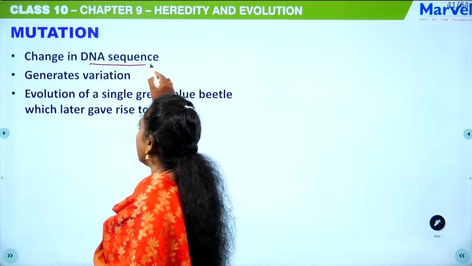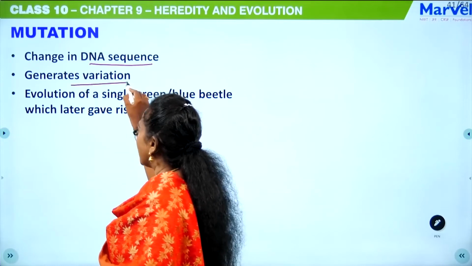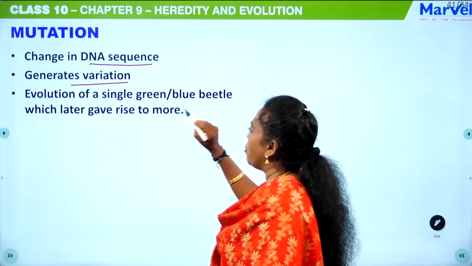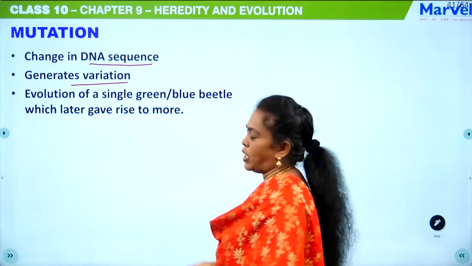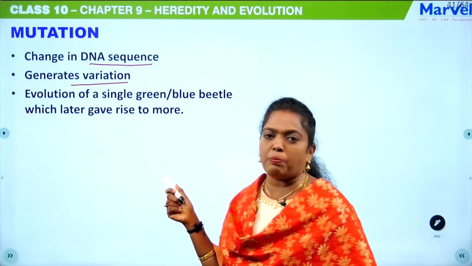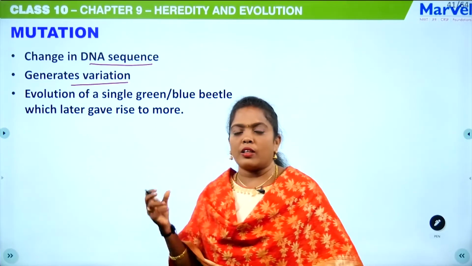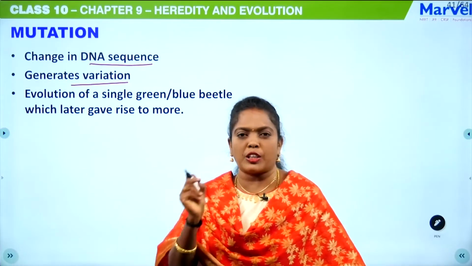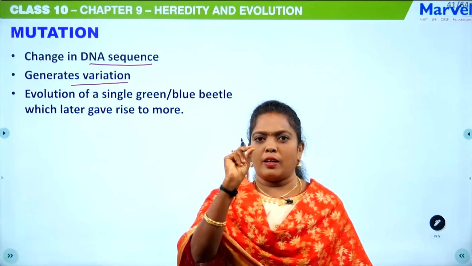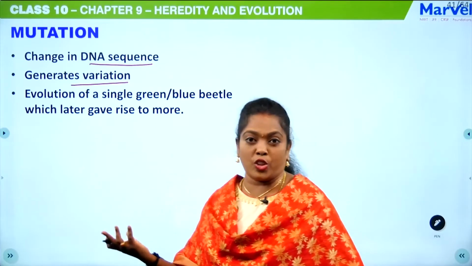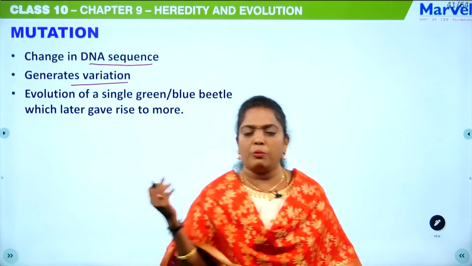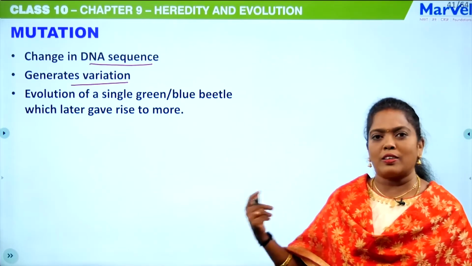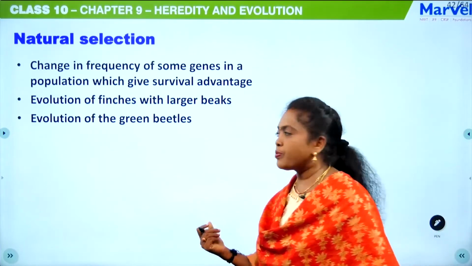Mutation, a change in the DNA sequence, generates variation, like the evolution of a single green blue beetle, which later gives rise to more. Even in the previous example we saw there were fully red beetles, and only because of mutation one blue beetle appeared, and after some time the entire generation has blue beetles. Mutation is a sudden change in the DNA sequence that results in changes in the character.